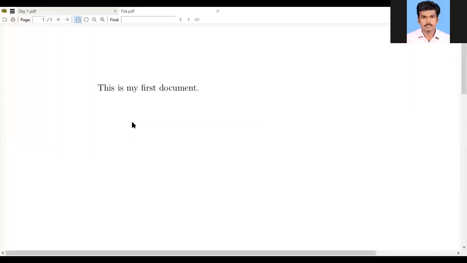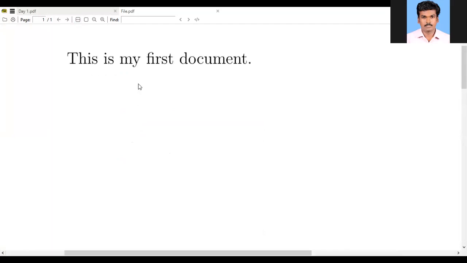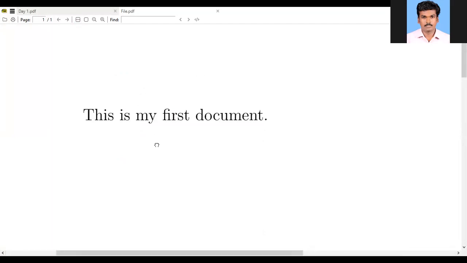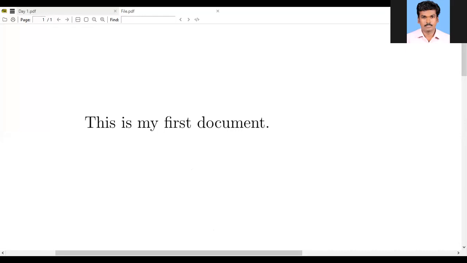So this is the output of that input file. Yes, this is the output of my input file. Suppose you want to make some alignments or arrangements. If you want to make it boldface, we know the command textbf. Textbf, this is bold one.